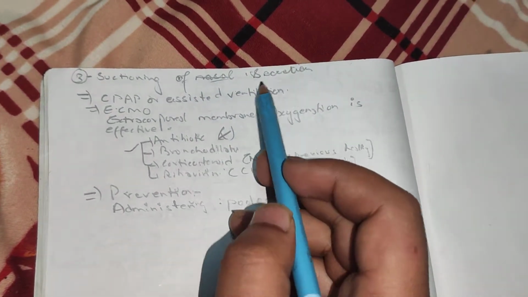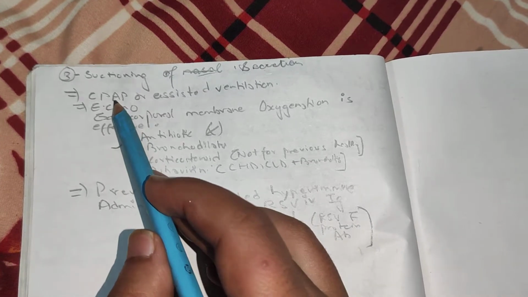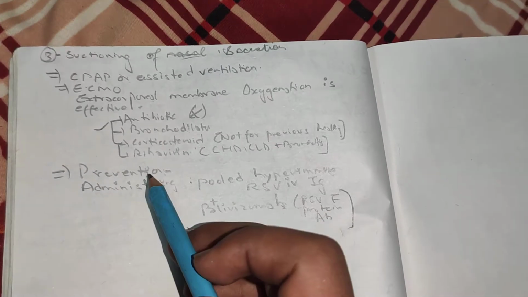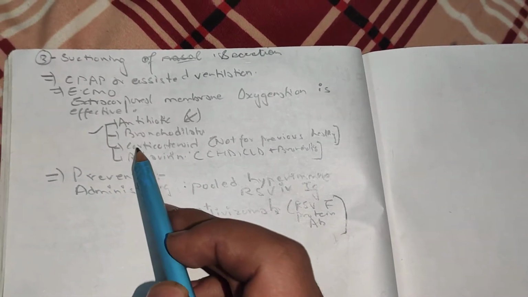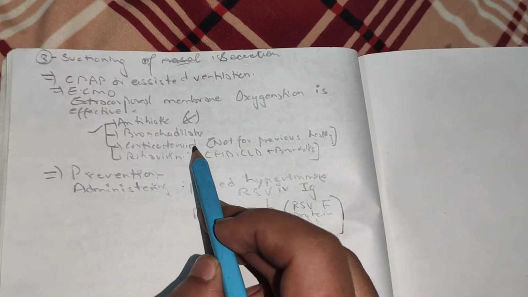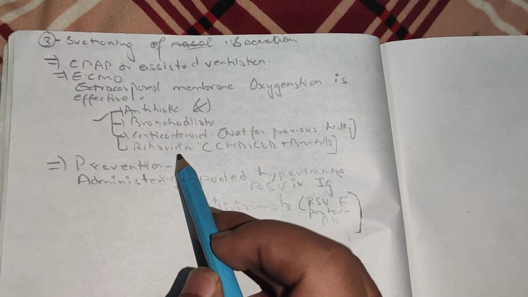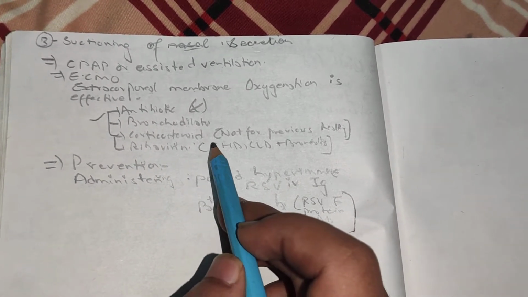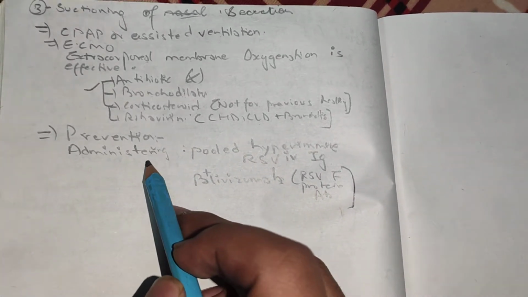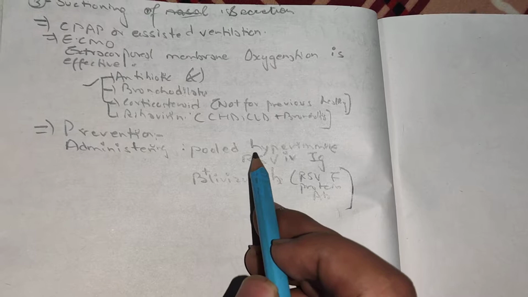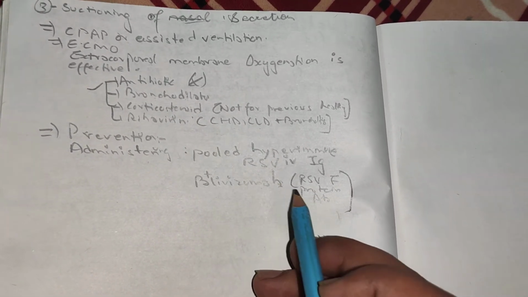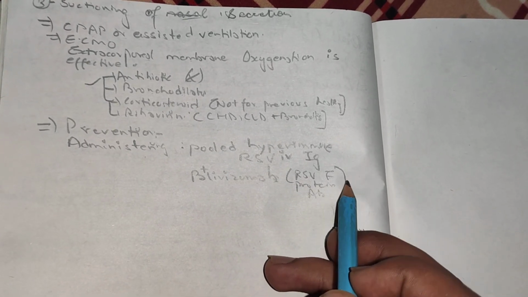Suctioning of secretions is also done. Continuous positive airway pressure, assisted ventilation or extracorporeal membrane oxygenation is effective. Antibiotics are not given in case of bronchiolitis. Bronchodilator is given. Corticosteroid is not given to a previously healthy child. Ribavirin is given if the child presents with congenital heart disease, chronic lung disease and bronchiolitis. So how can we prevent it? By administering pooled hyperimmune respiratory syncytial virus intravenous immunoglobulin or palivizumab, that is respiratory syncytial virus F protein antibody.